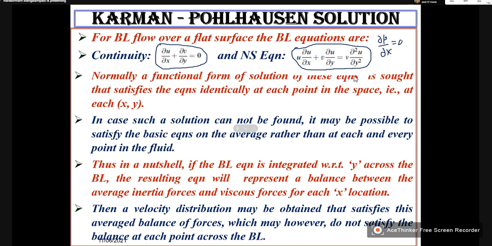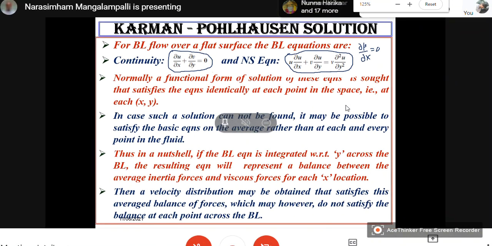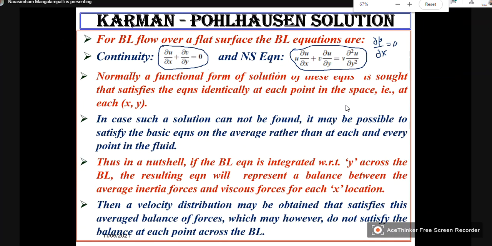So this is what you have to remember. So normally, a functional form of solution of these equations is satisfied. See, what is our actual purpose?